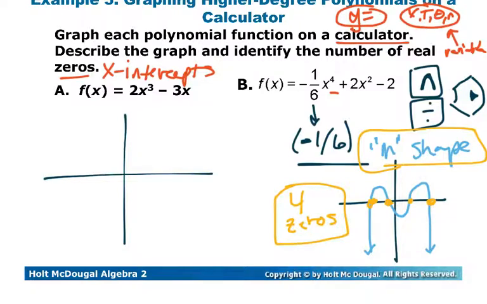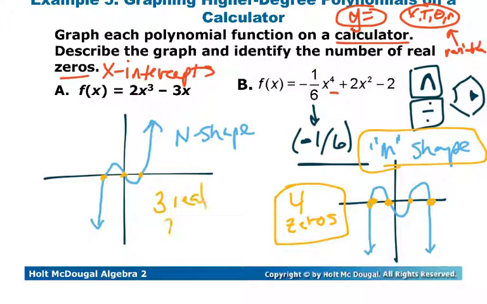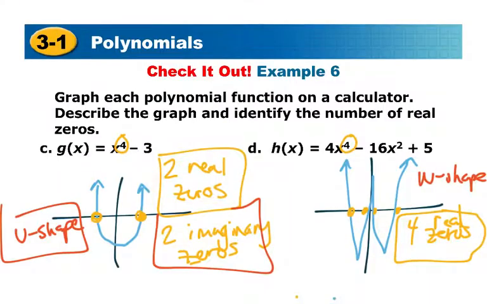So again, going back to y equals, that's weird. I'm going to type in 2x and then caret and then a 3. Over arrow to the right so that I get out of the power, minus 3x. Go to graph, and we do actually have an odd shaped graph. So it's either going to be an N shape or kind of a backwards N. So we'll call it an N shape, and then we'll also identify that there are 1, 2, 3 real zeros. So, sorry about putting that in incorrectly. Apparently I decided a 3 was a 2.